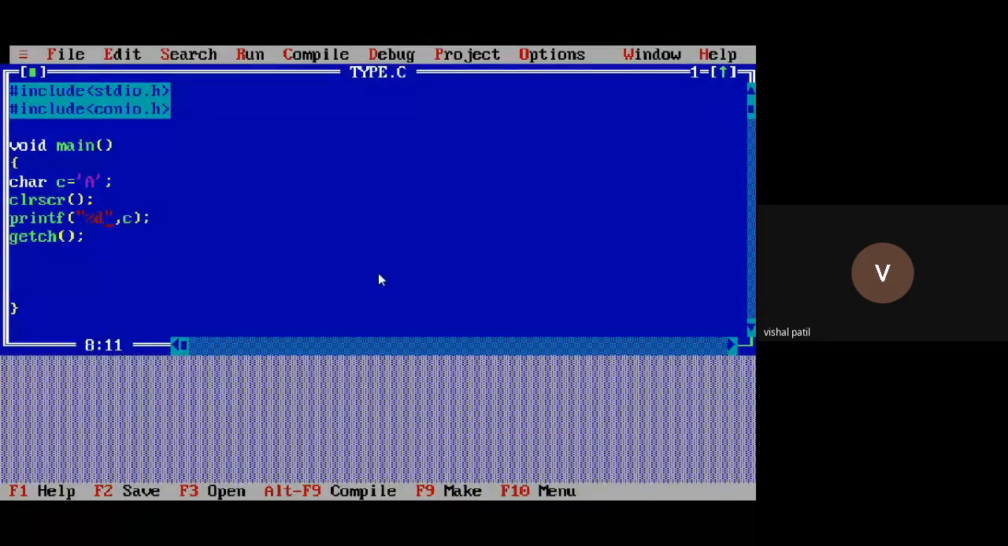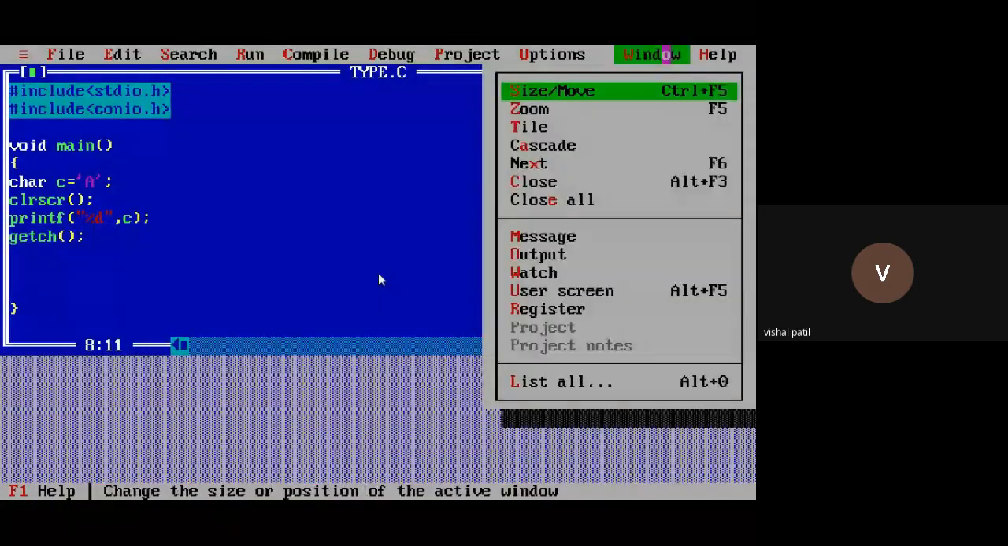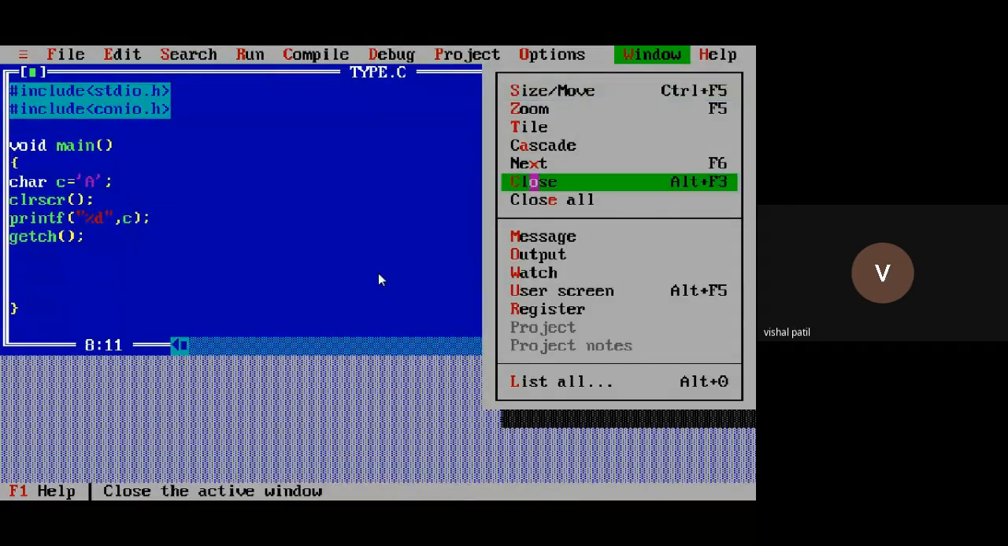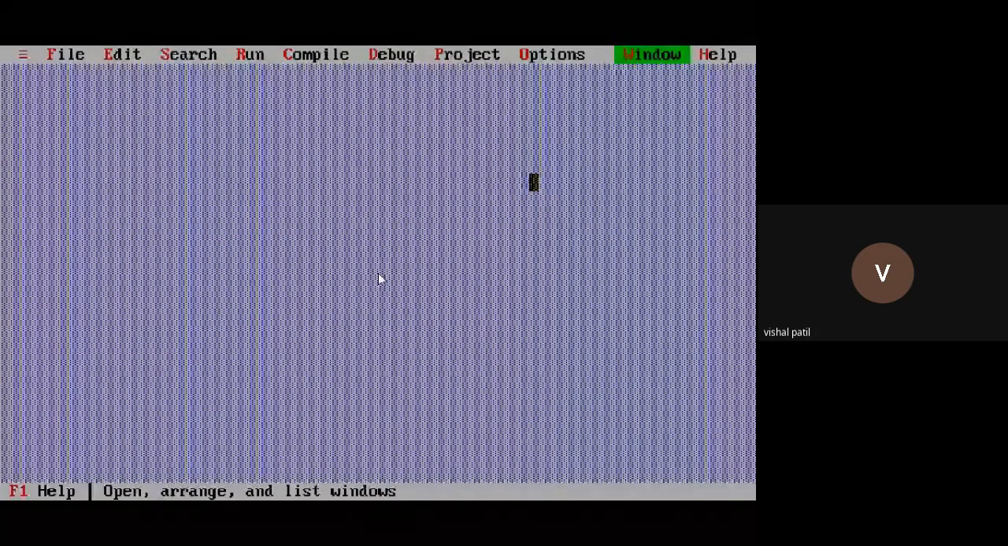Okay. I don't want to see this window. So click on window, then click on close. That window will vanish.